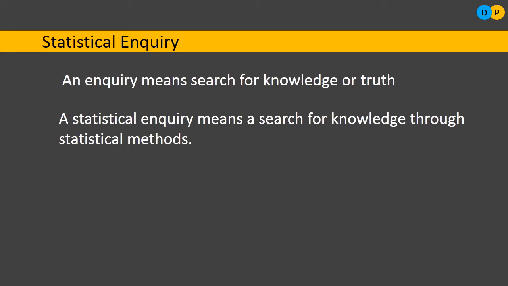For example, you want to come up with a new product in the commercial space. Let me say, you want to come up with a new tomato ketchup product. Directly you cannot produce large quantities of tomato ketchup and go for selling them in retail shops. Before that, you need to study whether there is any chance for a new entrant, what should be the rate, what should be the flavor, where I need to sell them, what should be the packaging. All this you need to study before going for production. That can be easily done with statistical inquiry.